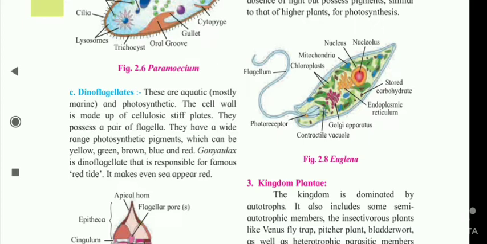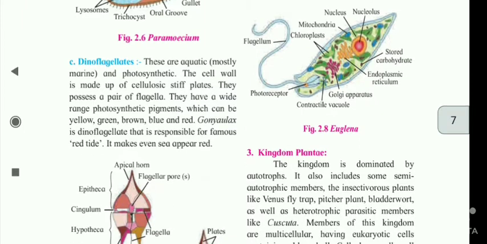Dinoflagellates. These are aquatic, mostly marine, and photosynthetic. The cell wall is made up of cellulosic stiff plates. They possess a pair of flagella. They have a wide range of photosynthetic pigments which can be yellow, green, brown, blue, and red. Gonyaulax is a dinoflagellate that is responsible for the famous red tide. It makes even the sea appear red.